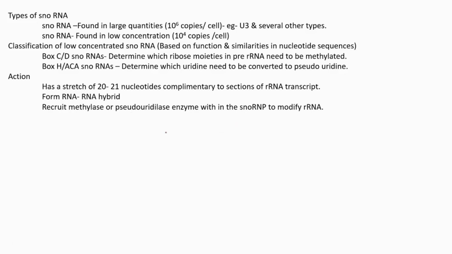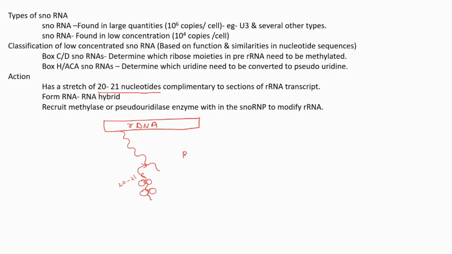For that we know that suppose this is the rDNA, and from this rDNA the rRNA is being transcribed, and at that time came the snoRNA. We know that snoRNA is associated with many proteins or enzymes, and this snoRNA has a specific stretch of 20 to 21 nucleotides sequence that is complementary to the rRNA. That sequence is complementary to the rRNA.